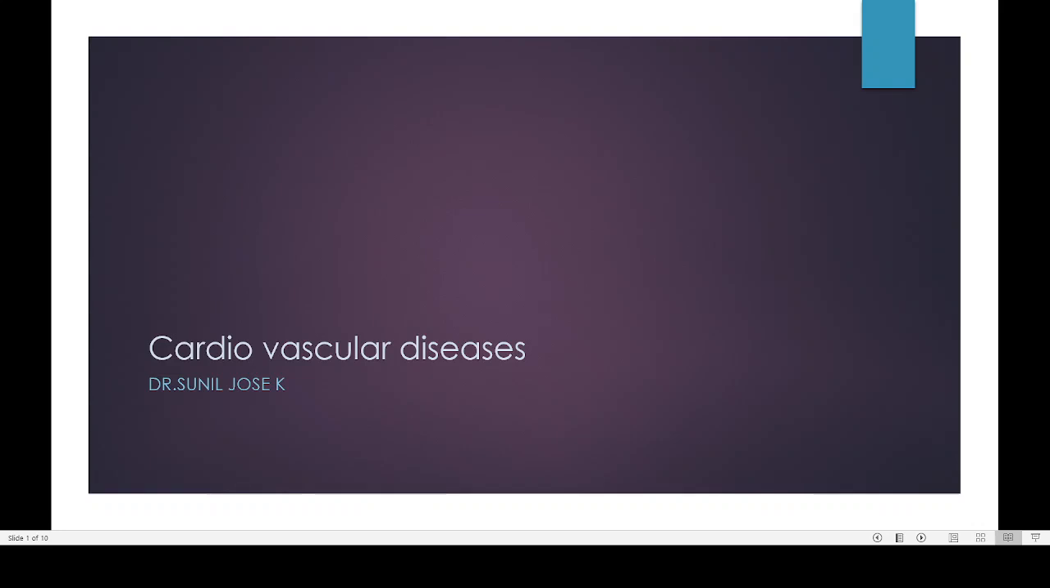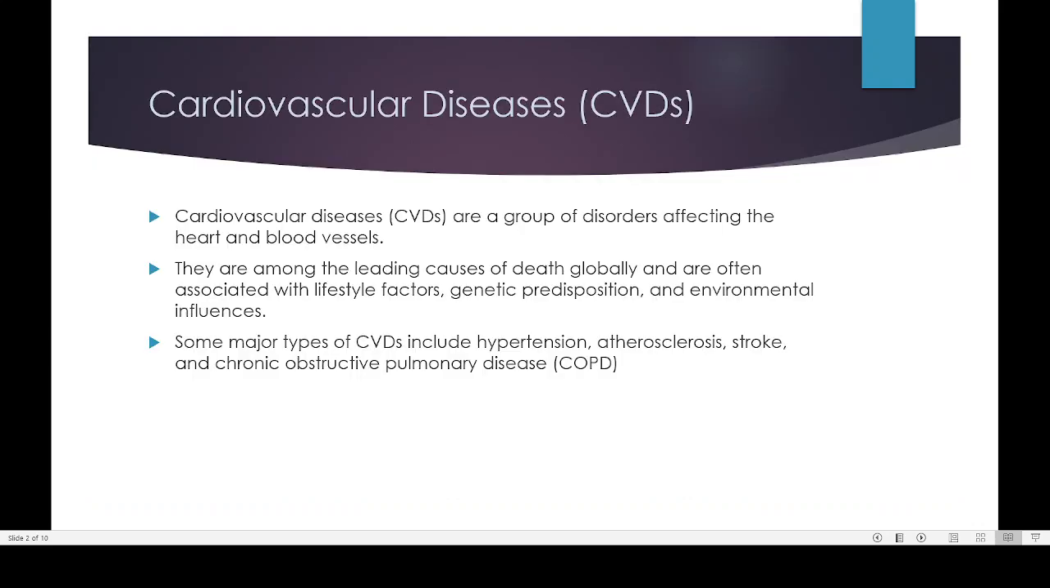So here we have 4 diseases. They are all together known as cardiovascular disease. Cardio means heart and vascular means blood vessel. So diseases which are affecting either heart or any part of the blood vessel can be called a cardiovascular disease. And first we have to understand what is the meaning of that. As I told you, these are a group of disorders which will be affecting either heart or the blood vessel.